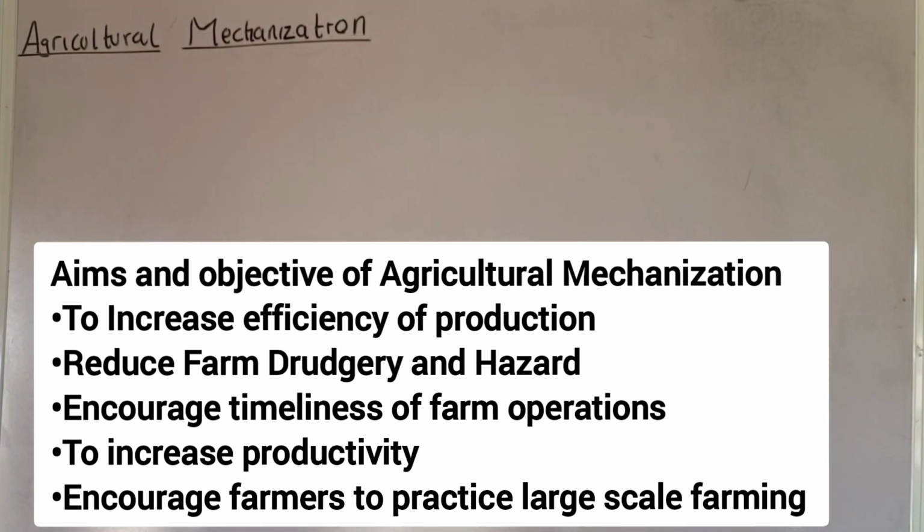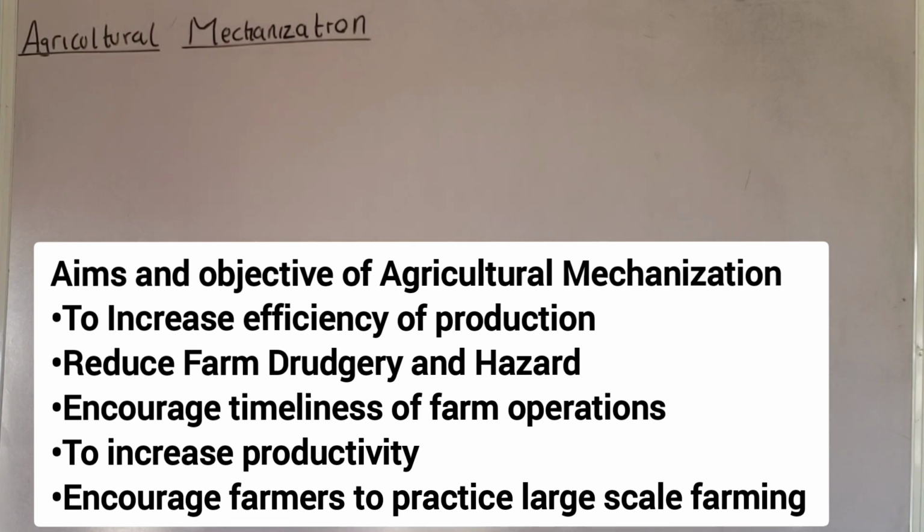Mechanization results in a shift from subsistence farming to large-scale farming, because when you have a lot of resources, you can cover a lot of ground. For example, you have machines that you can use to weed hectares of land. You have planters, you have harvesters. You will want to move from cultivating small areas of land to cultivating large areas of land. That is large-scale farming. Are you paying attention?